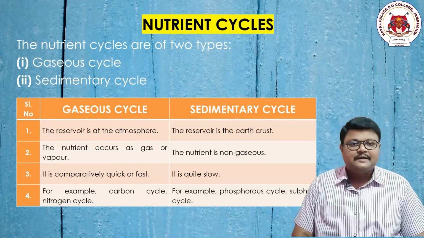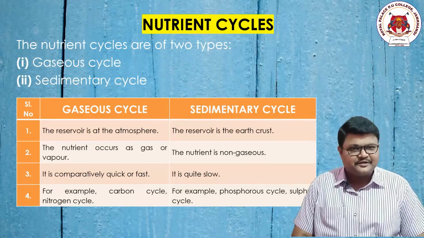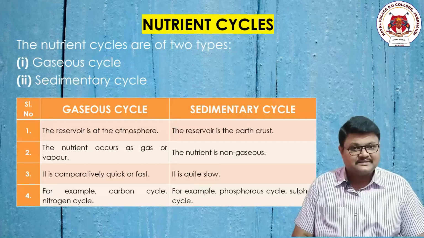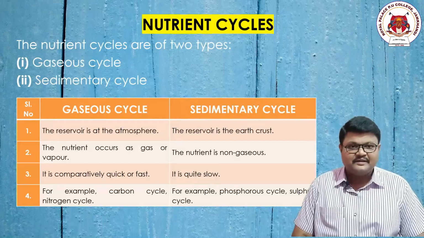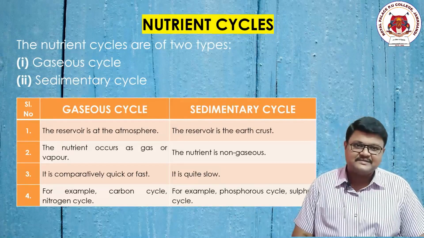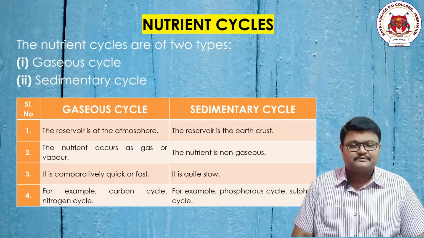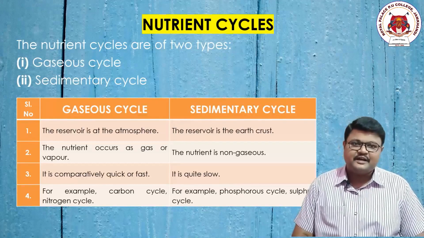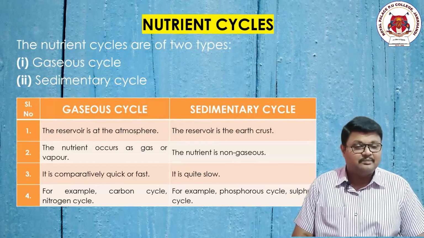In case of gaseous nutrient cycles, of course the gas is the major content as a nutrient, which means that the nutrient in case of gaseous cycle is in the form of gas or in the form of vapor. But in case of sedimentary cycle, the nutrients are in the form of ores, are solid-like structure, are mixed up with other compounds.